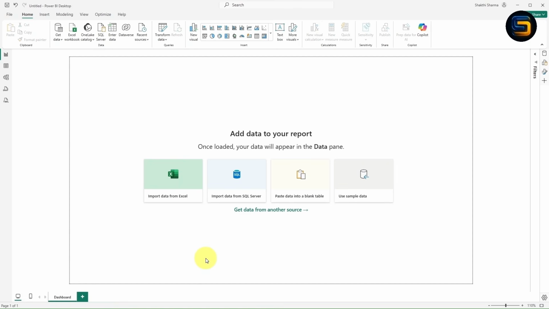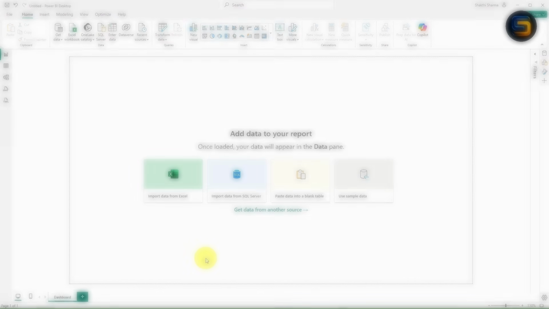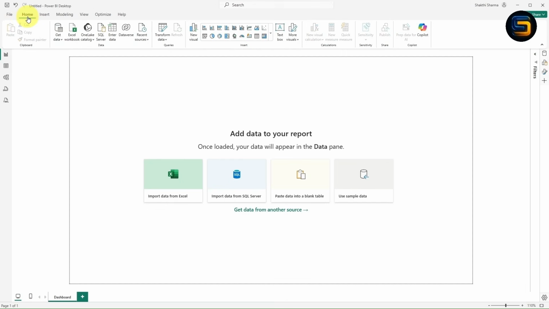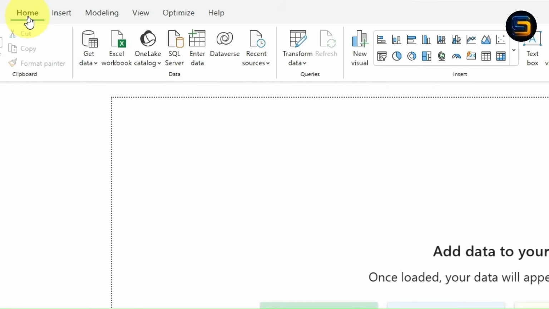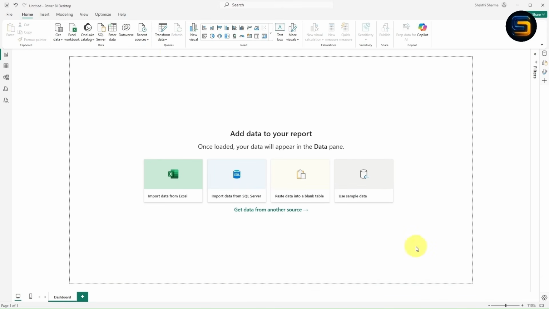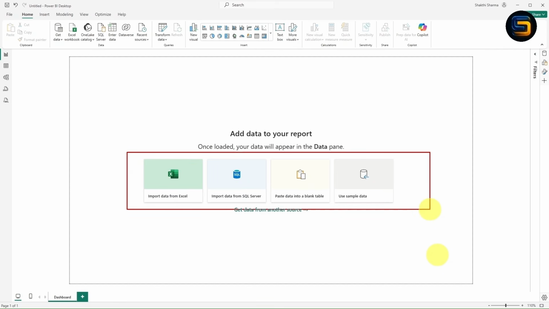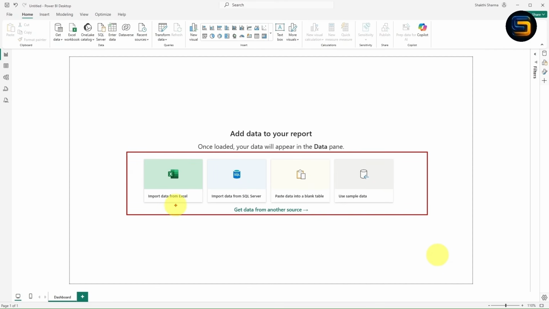Before we create any interactive dashboard in Power BI, the first and most important step is you need to import the data. So let me show you how you can import. Just click on the home tab. Once you click, several options are available. Let's suppose your data is present in an Excel workbook, just click on this option. If your data is present in SQL, go with this option. In the same way, on the canvas, these are the options available. Import data from Excel, import data from SQL, and a lot more options are available.